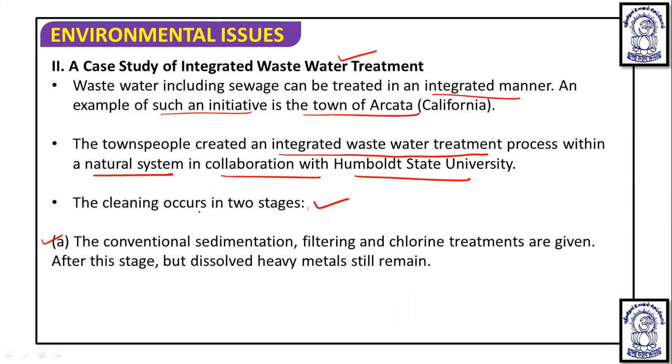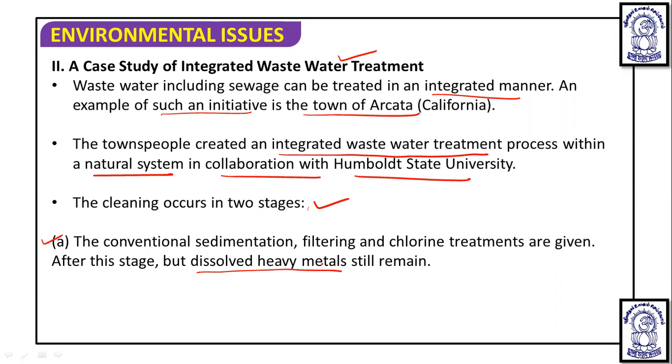The first way of cleaning is conventional sedimentation, filtration, and chlorine treatment. After this stage, lots of dangerous pollutants like dissolved heavy metals still remain.